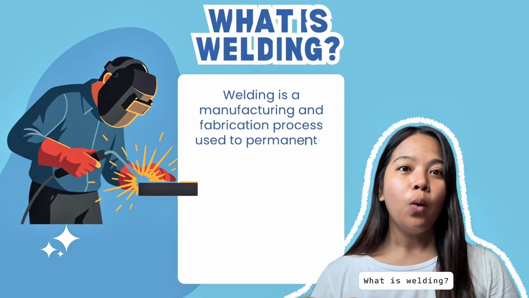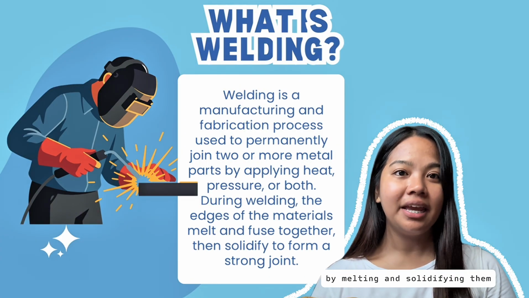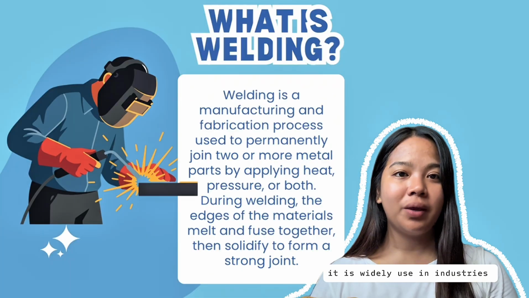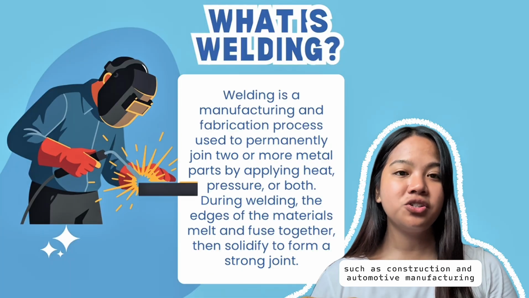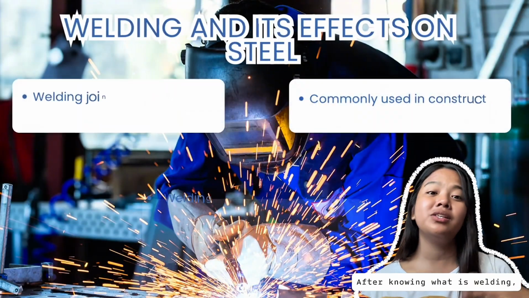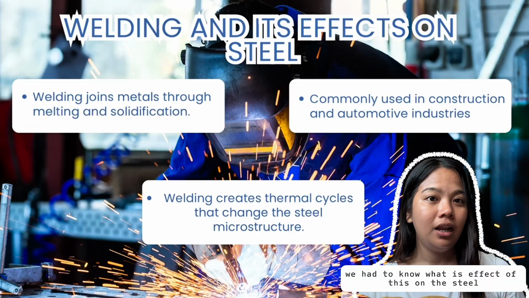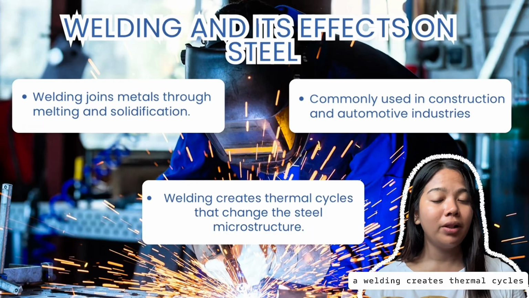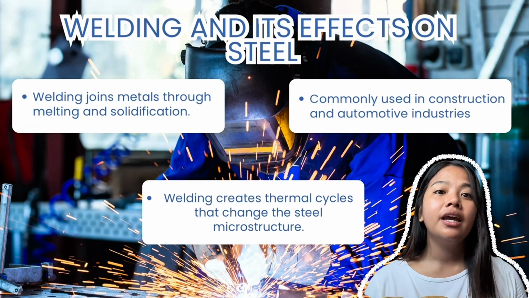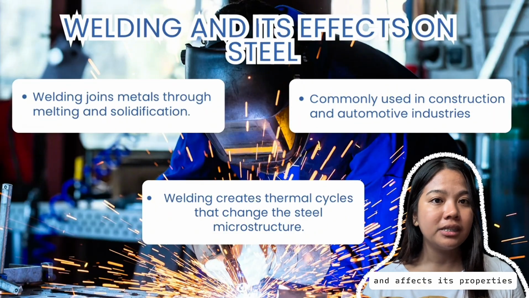What is welding? Welding is a manufacturing process used to join metal components by melting and solidifying them. It is widely used in industries such as construction and automotive manufacturing. After knowing what welding is, we had to know what its effect is on the steel. However, the heat from welding creates thermal cycles that can change the steel's microstructure and affect its properties.